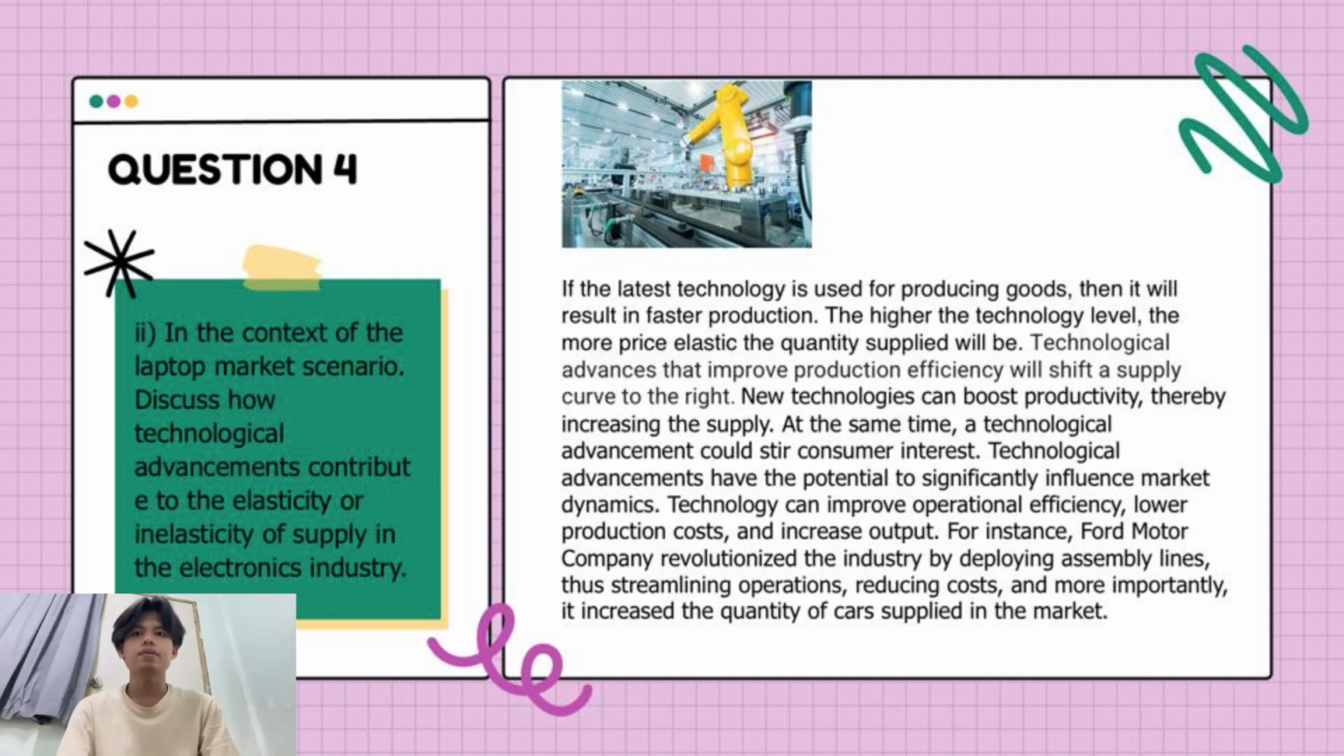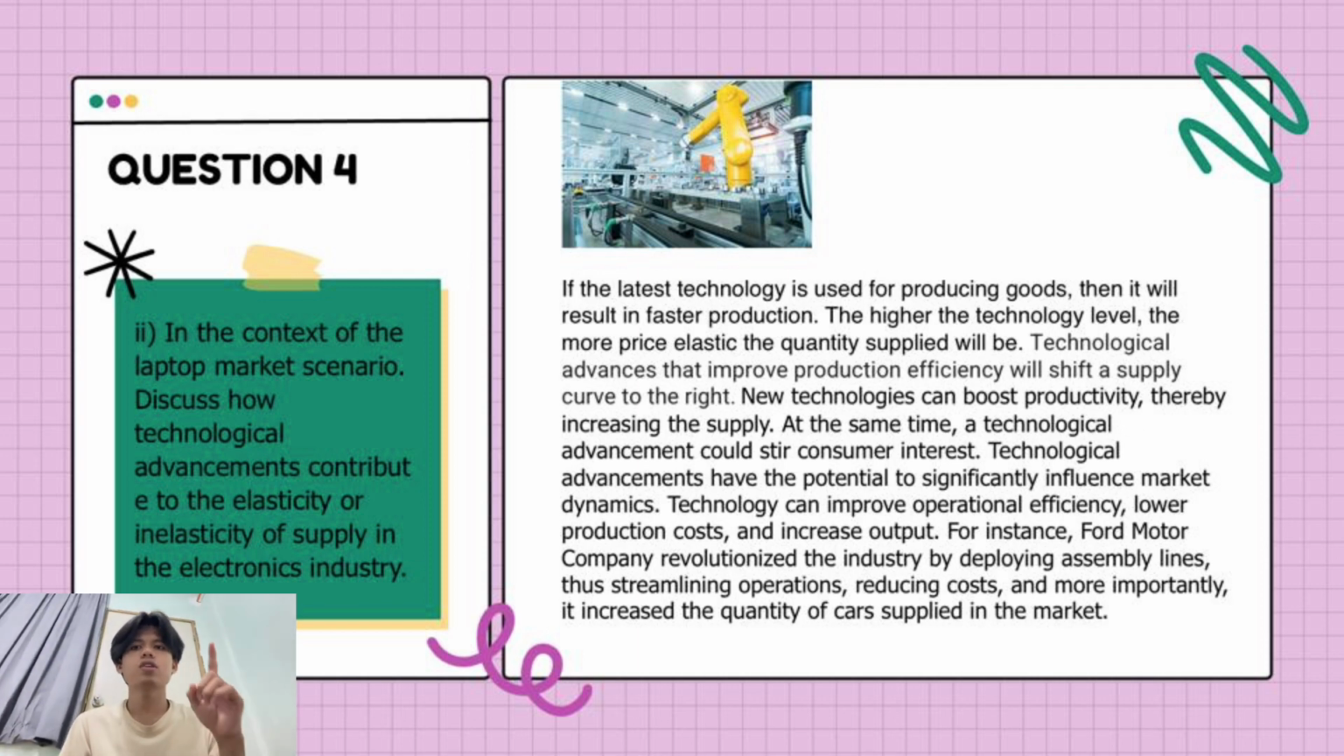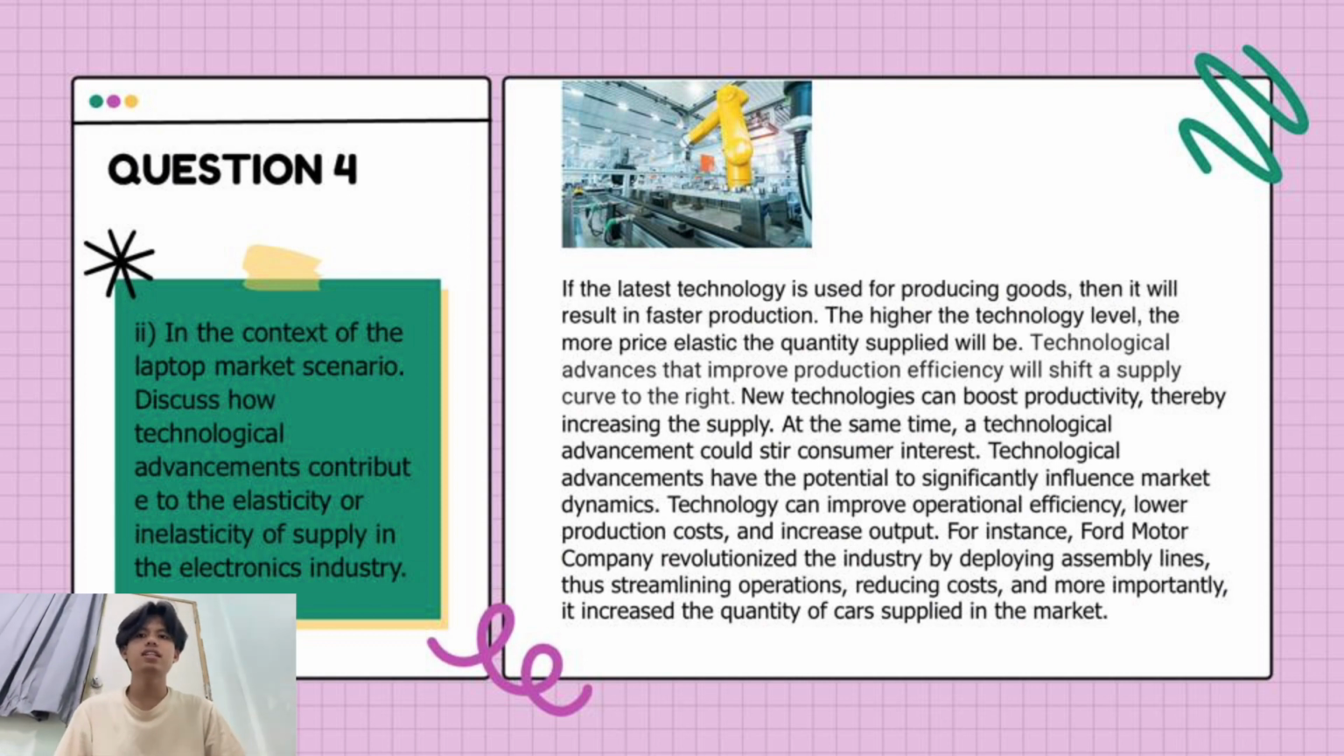At the same time, a technological advancement could stir consumer interest. Technological advancement has the potential to significantly influence market dynamics. Technology can improve operational efficiency, lower production costs, and increase output. For instance, Ford Motor Company revolutionized the industry by deploying assembly lines, thus streamlining operations, reducing costs, and more importantly, it increased the quantity of car supply in the market.